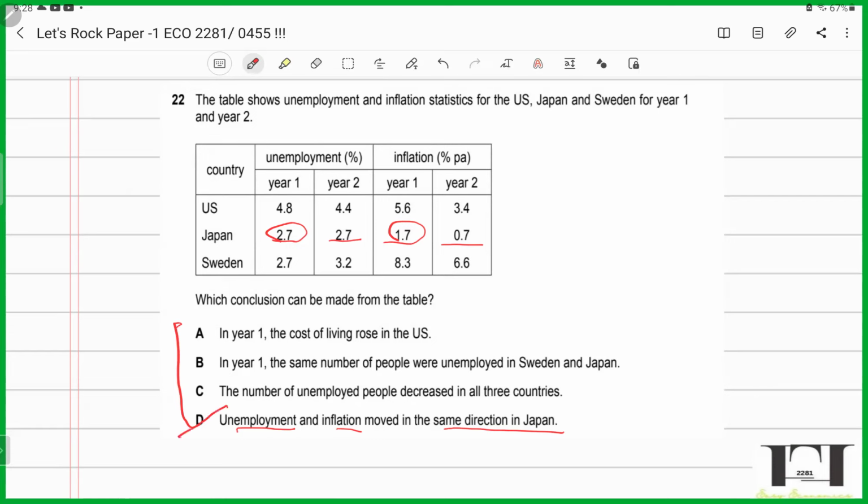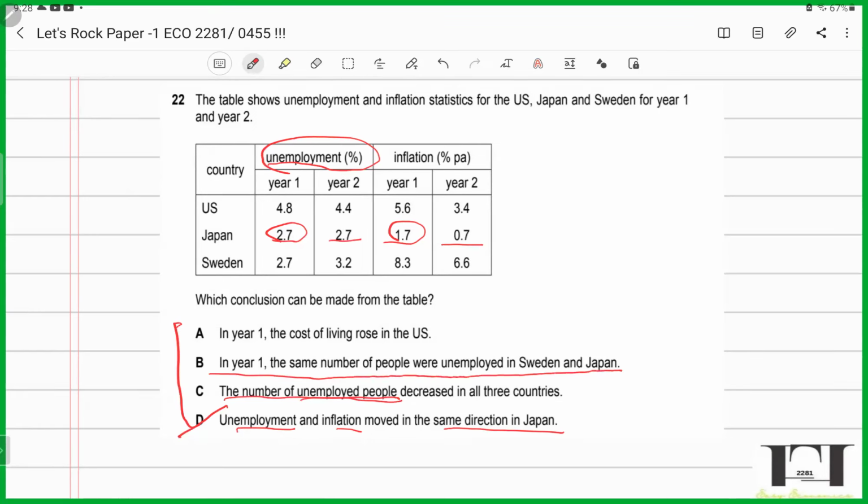C says the number of unemployed people decreased in all 3 countries. Now, you cannot talk about the number of unemployed people. Why? Because it's giving you the unemployment percentage. They have not given you the statistics for the population. So you cannot talk about the number of unemployed people. Similarly, B is giving you the same number of people were unemployed in Sweden and Japan.